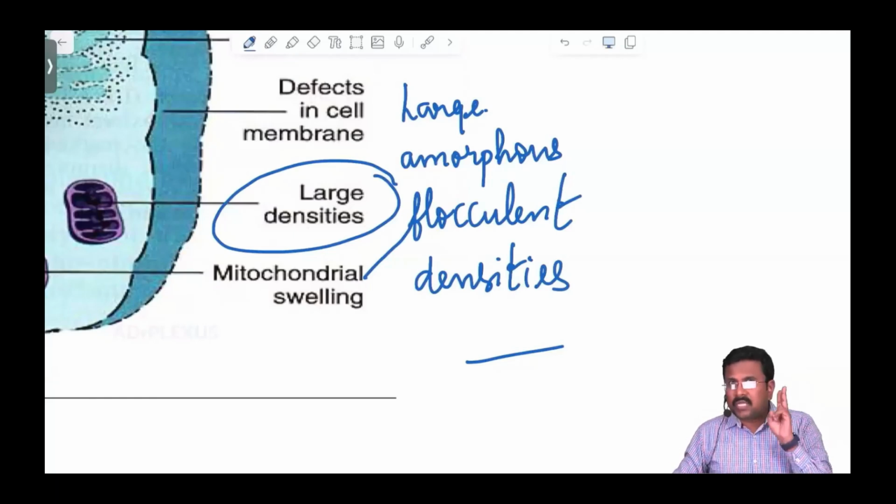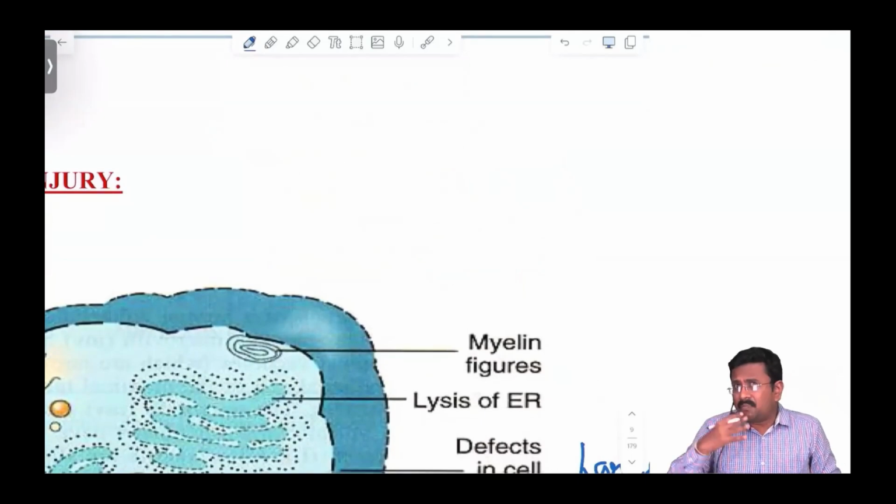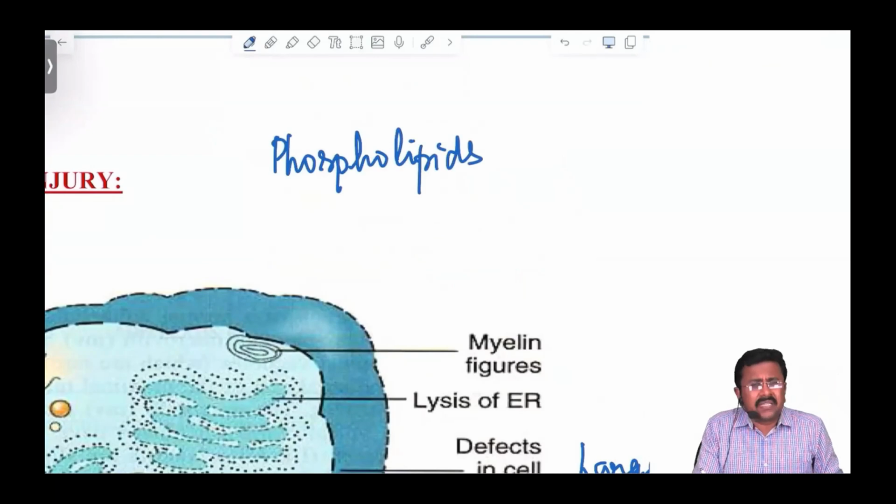Okay, so these things we are going to remember. In the nucleus, pycnosis, karyolysis, karyorrhexis; membrane damage; and also the large amorphous flocculent densities. Membrane damage, as I was saying, means the phospholipids were degraded. What is inside the cell now in irreversible cell injury? Calcium is in excess.